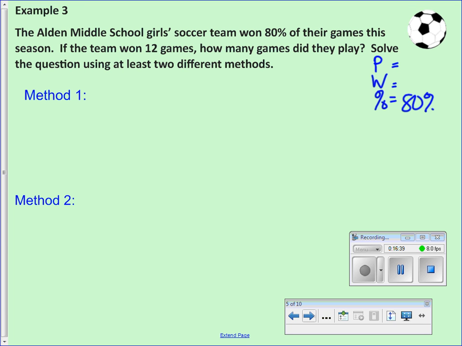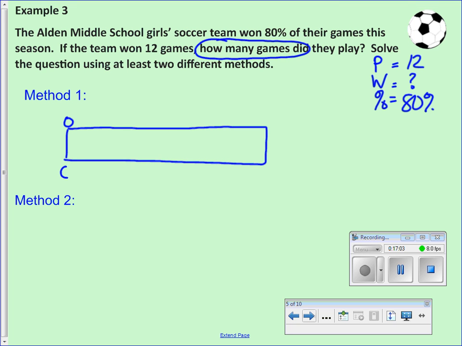So they only played 12 games? No. 12 is their part, because they won 12 out of all of their games. Okay, so 12 is the part. We have to find how many games. So let's draw our double number line.